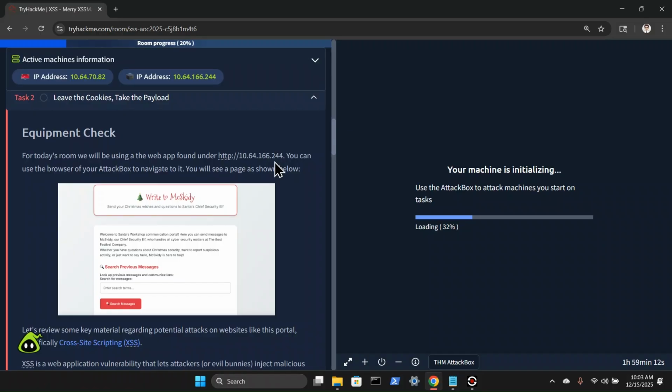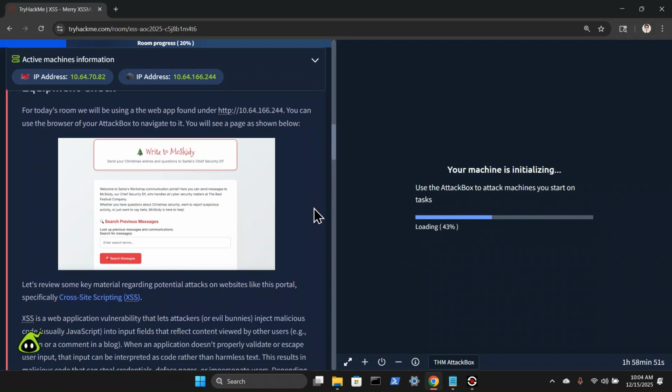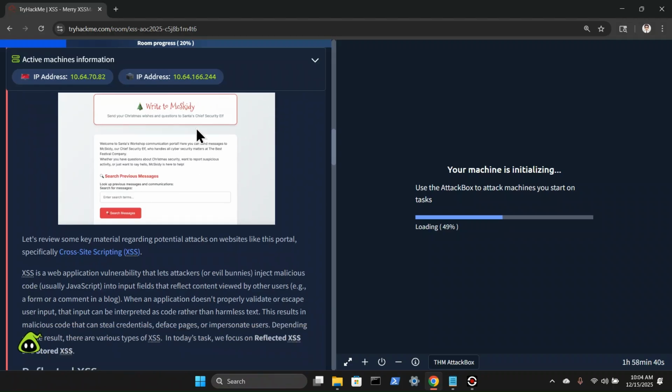Oh, so good. Okay, so target machine is 10.64.166.244. That's going to be my IP, which we can see right here. Yours is probably going to be different. And my attack box is 10.64.70.82. We are at about 40%, so before we even jump through anything else, we still got to wait for that to load. And it looks like what we're going to do today is connect to this static site, if you will, and we can use our browser from the attack box to navigate it, and we'll see a page that looks very similar to this below here.